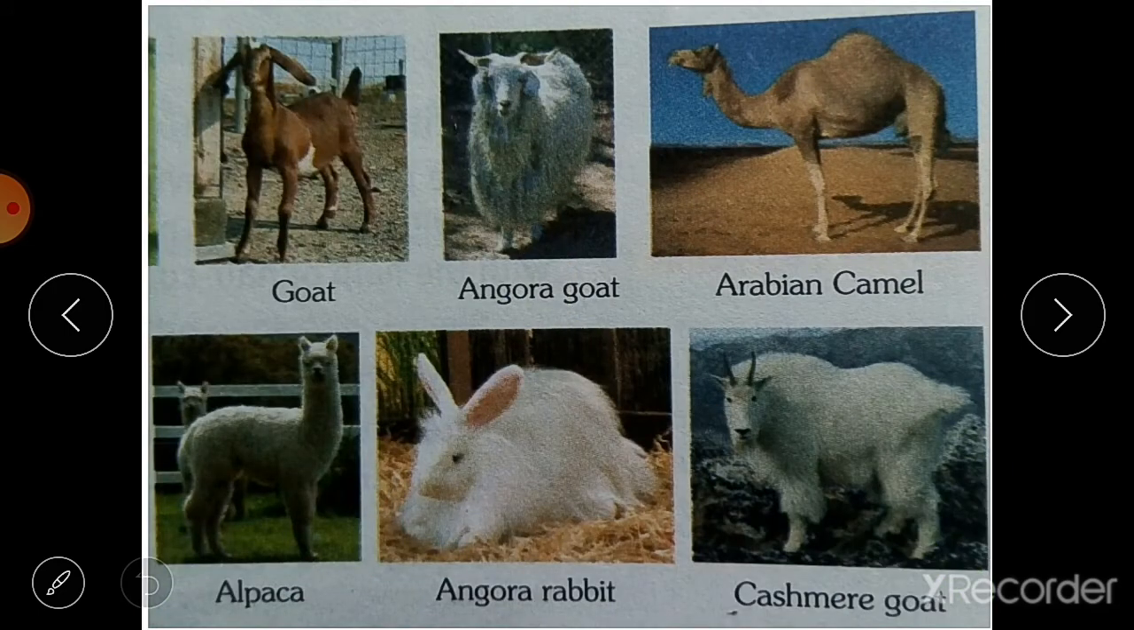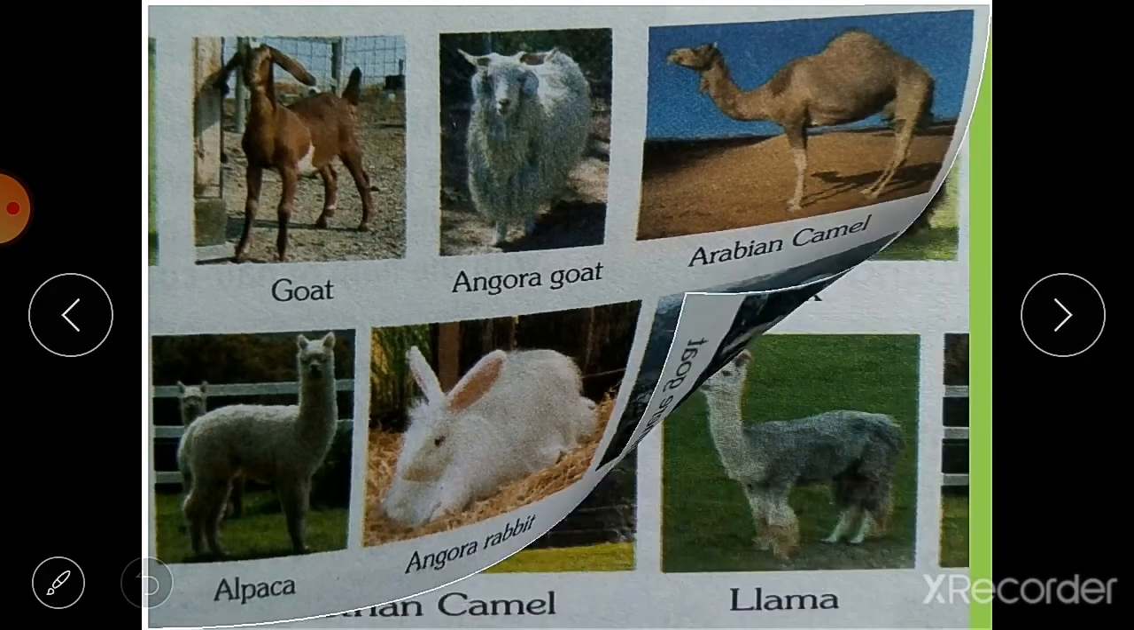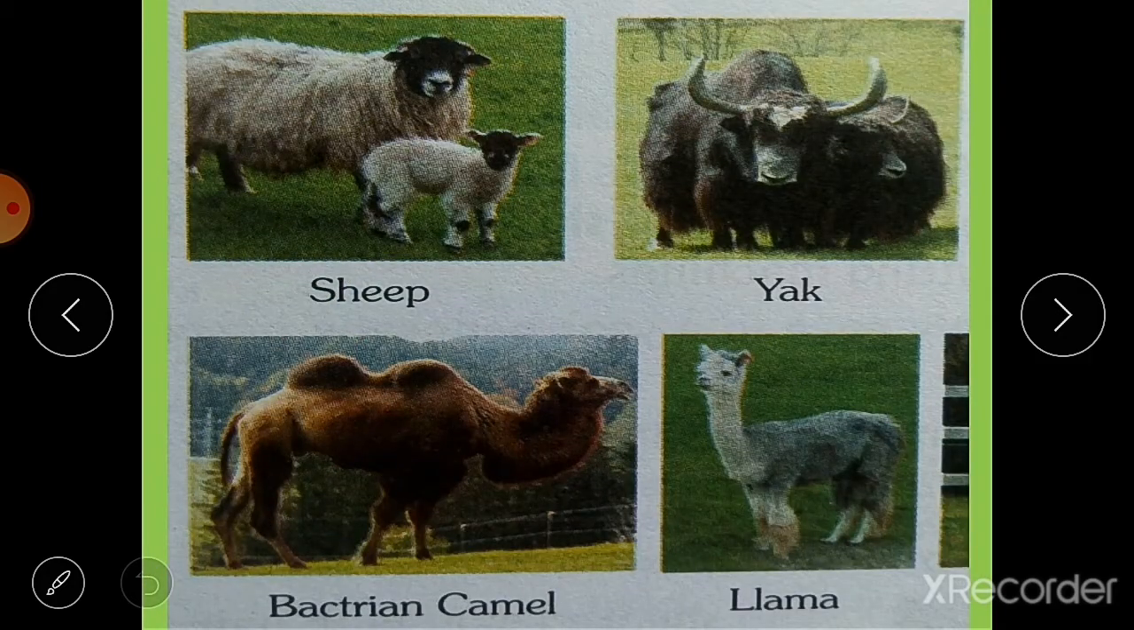So you can see different animals here: goat, Angora goat, Arabian camel, alpaca, Angora rabbit, Kashmir goat, then sheep, yak, Bactrian camel and llama. These are some animals from which we get wool. Wool is also obtained from the fur or hair of these animals.